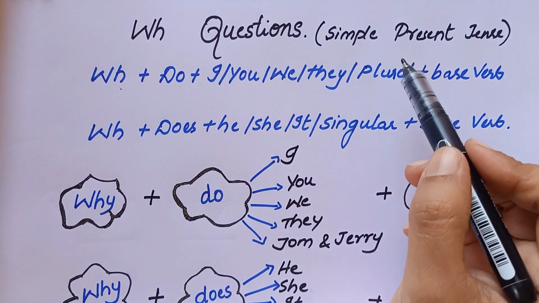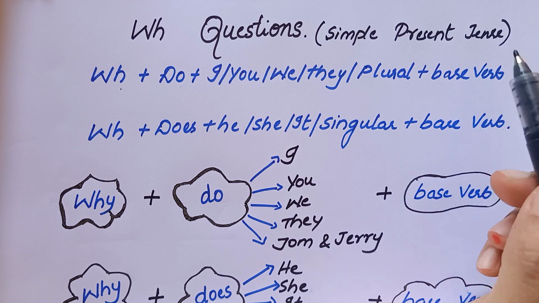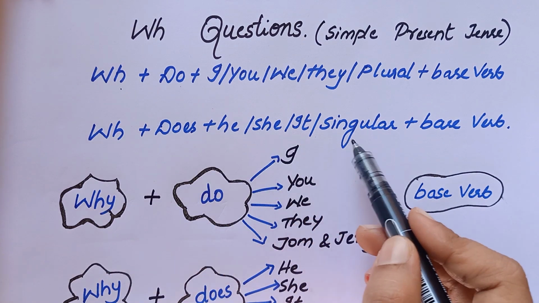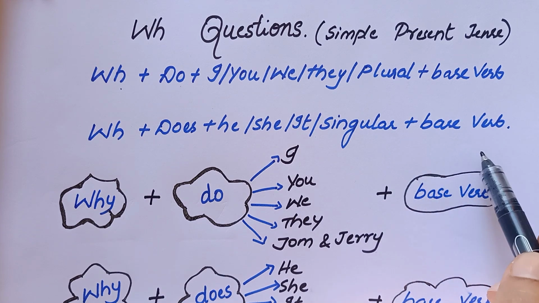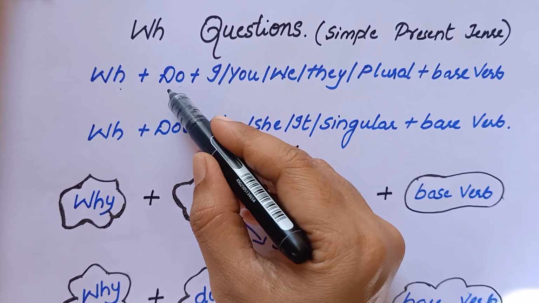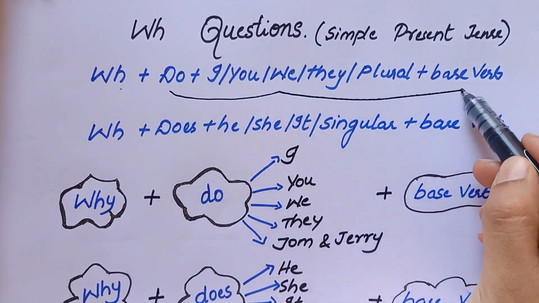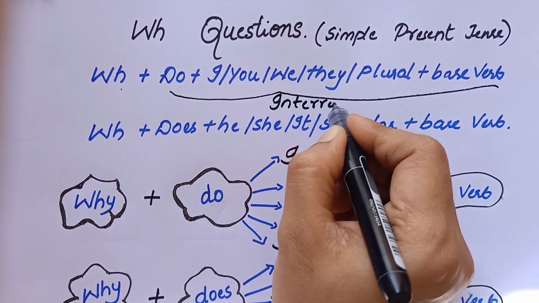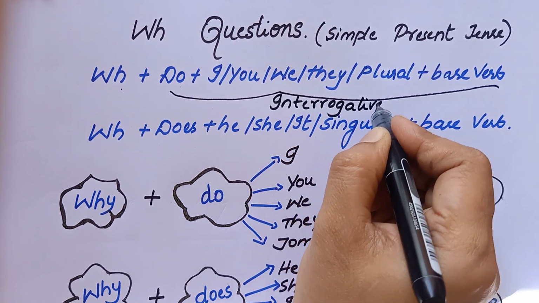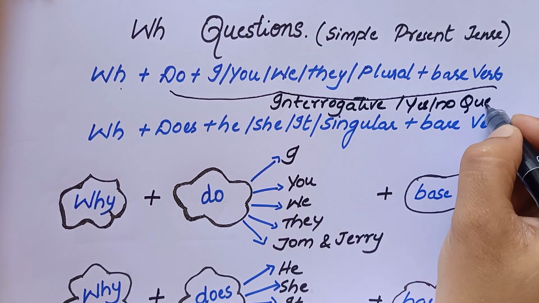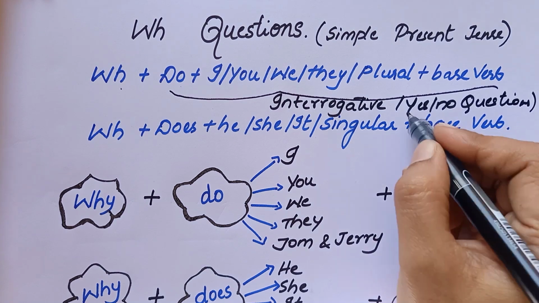So WH questions under the simple present tense. We'll see the pattern. Okay, the pattern will be WH plus do plus I, you, we, they or plural subject plus base form of the verb. See here, do plus I, you, we, they or plural subject plus base form of the verb. ये तो इंटरोगेटिव क्वेश्चंस का पैटर्न हो गया.